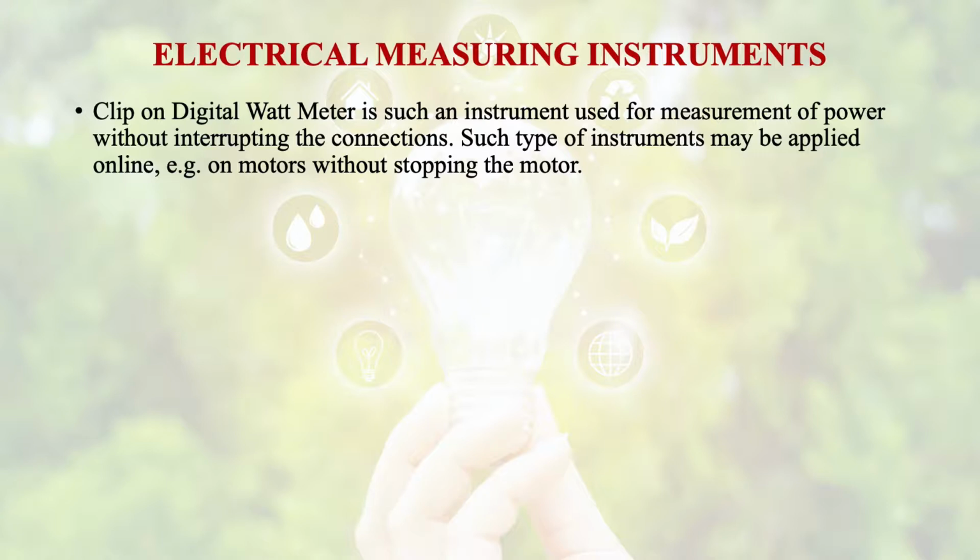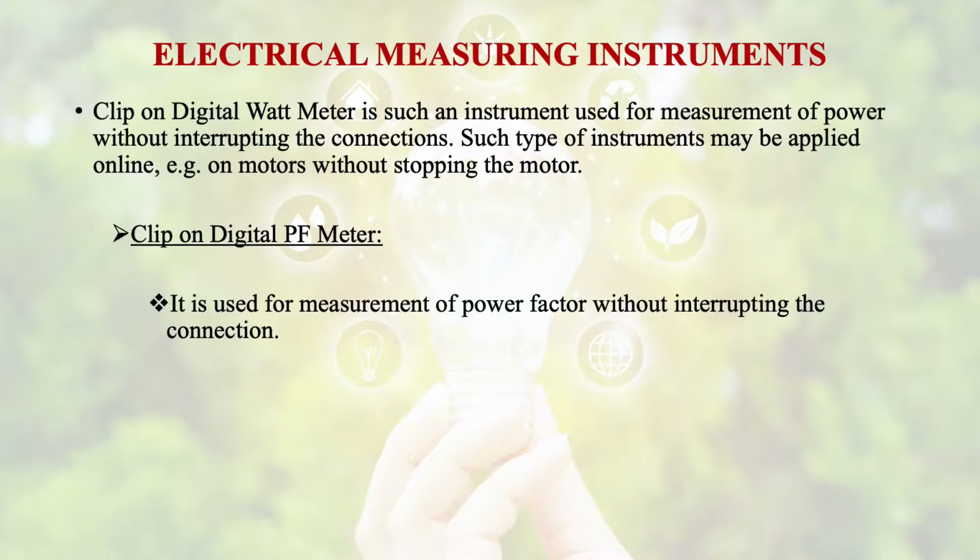Actually they measure the parameters without interrupting the connections. A clip-on digital wattmeter is an instrument used for measurement of power without interrupting the connections. Such instruments may be applied online, for example on a motor, without stopping the motor.